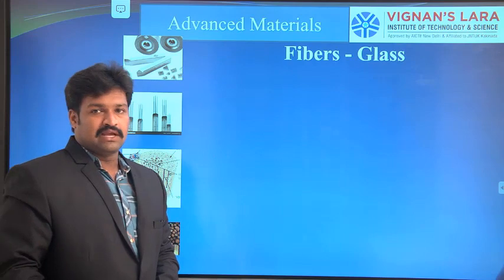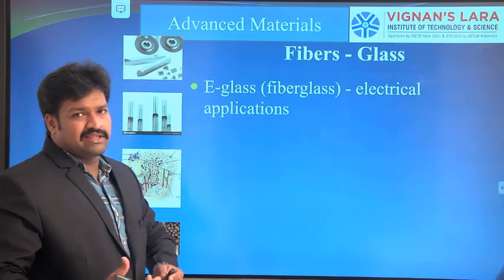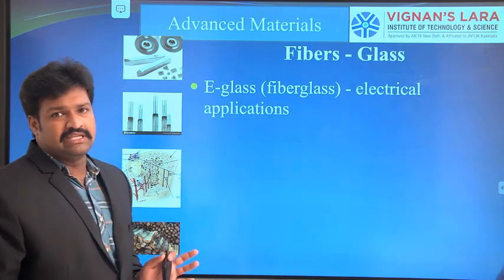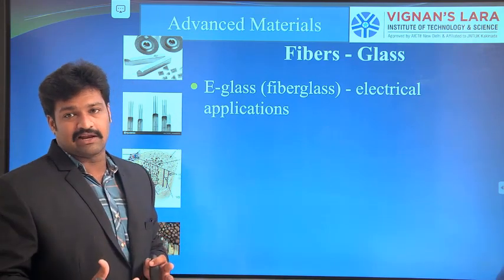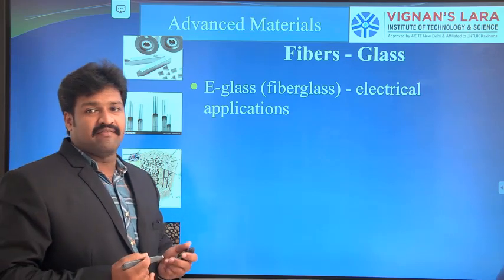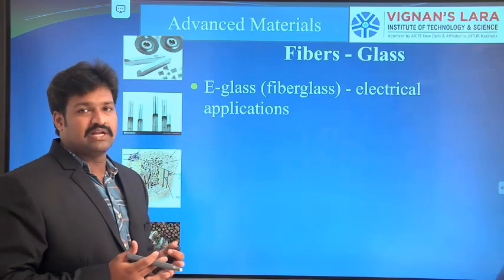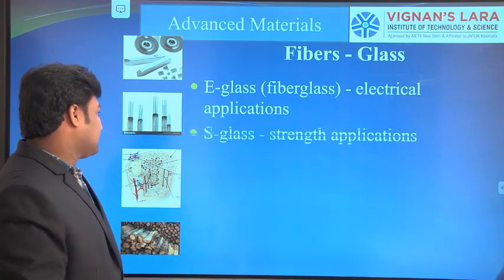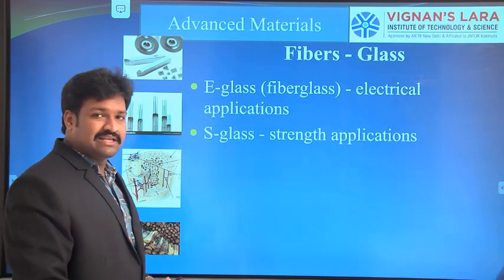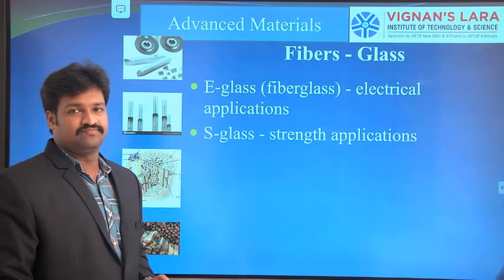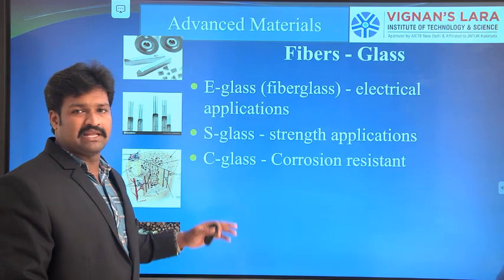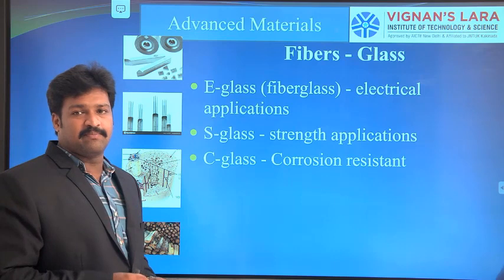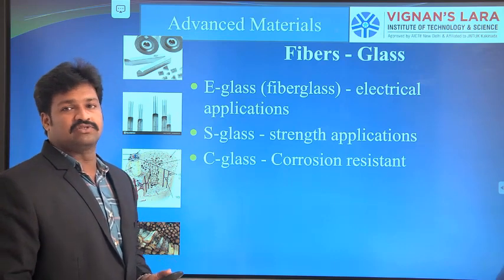Next, glass fibers. There are various types of glass fibers. Among them, the first one is E-glass fiber. E-glass fibers are good in electrical applications, so they are highly used in electrical applications. The next one is S-glass. S-glass has high strength. Depending upon the property, they are classified into various types. The next one is C-glass. C-glass fibers have high corrosion resistance.